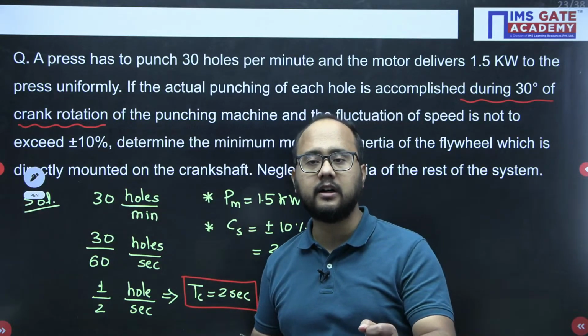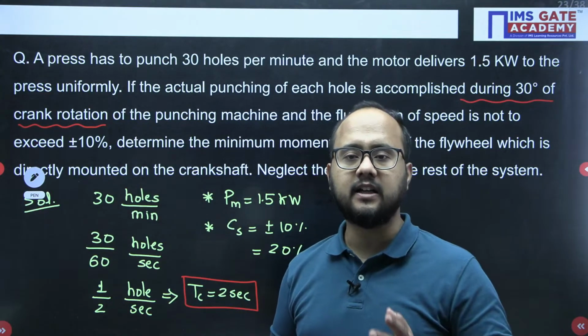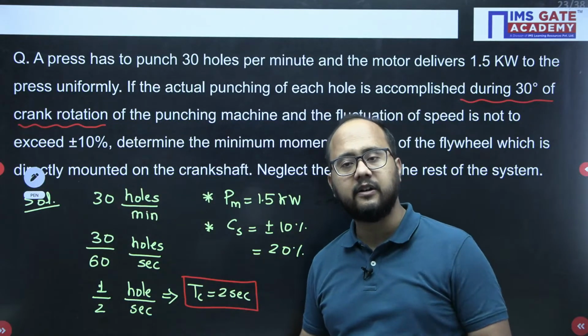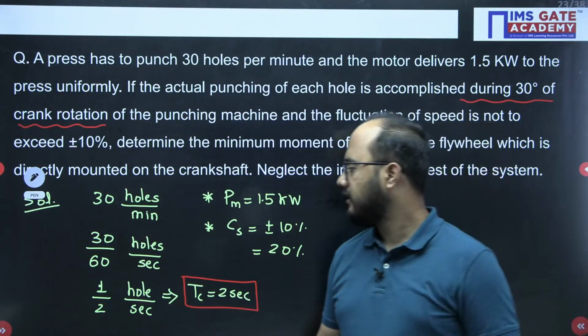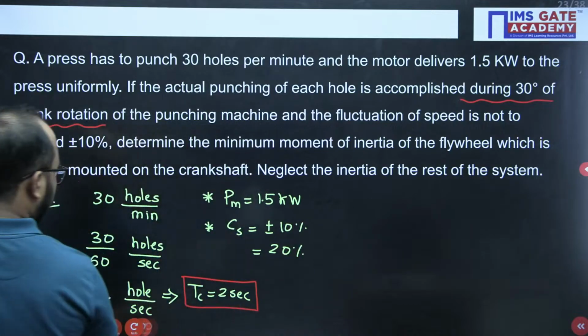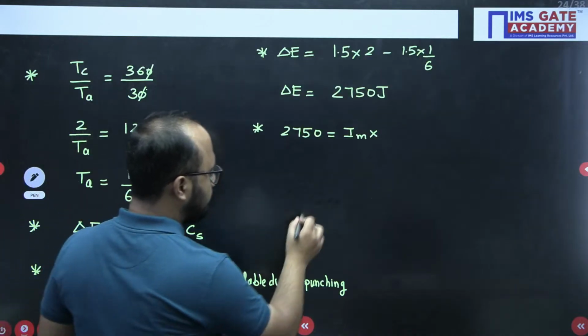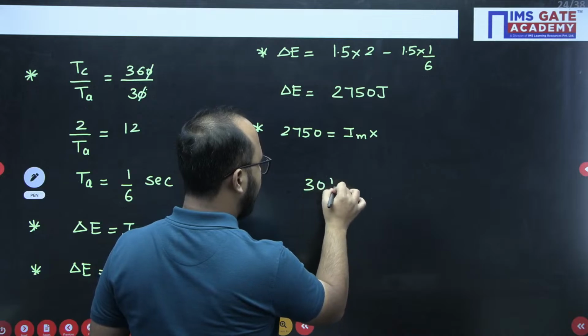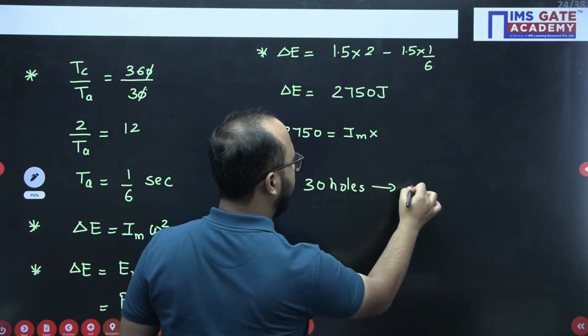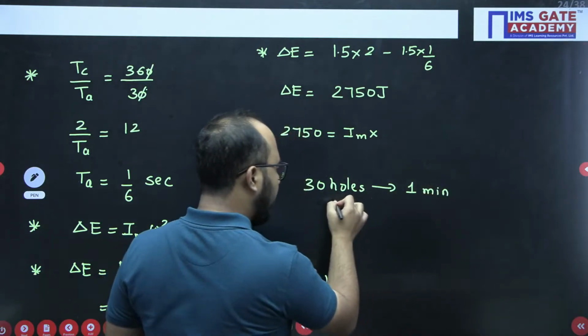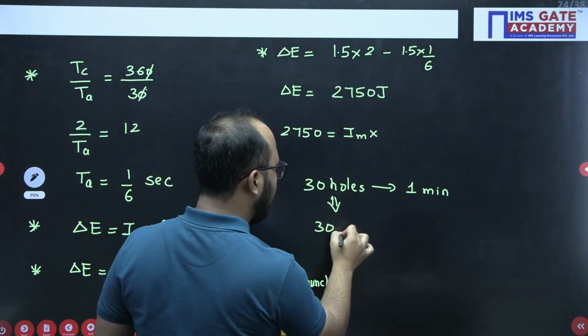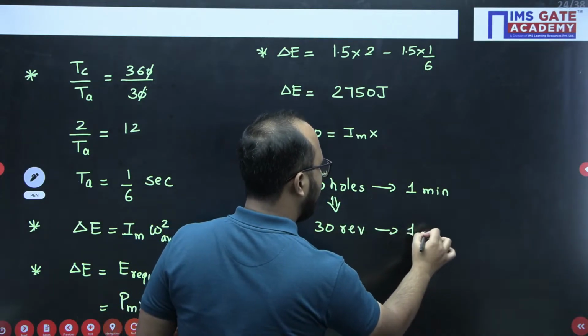So omega will be calculated as 2 pi n by 60. So 2 pi into n, that is 30 divided by 60. See, 30 holes we are performing in 1 minute. 30 holes correspond to 30 revolutions in 1 minute.